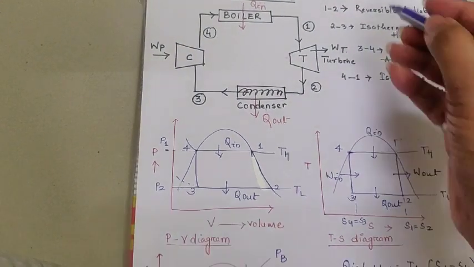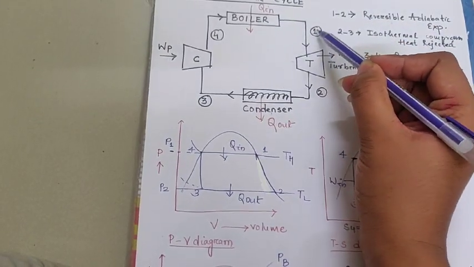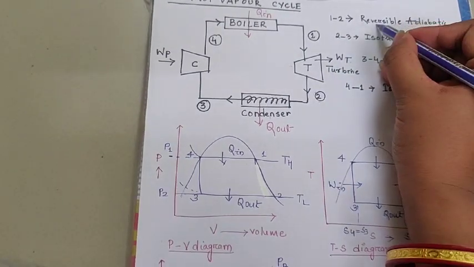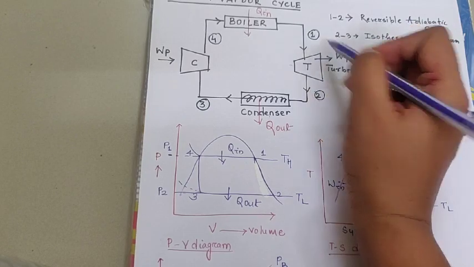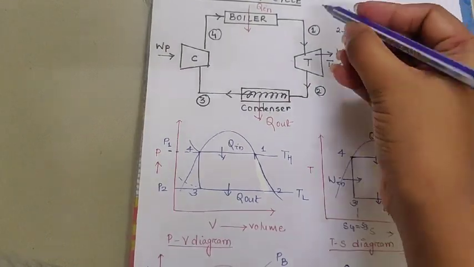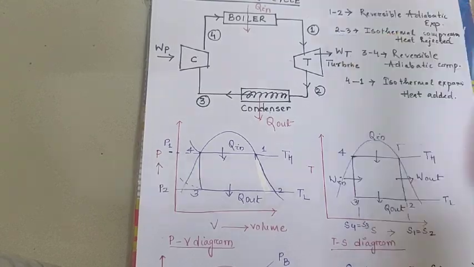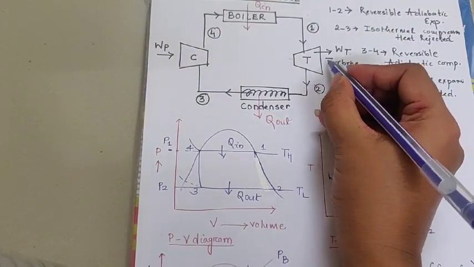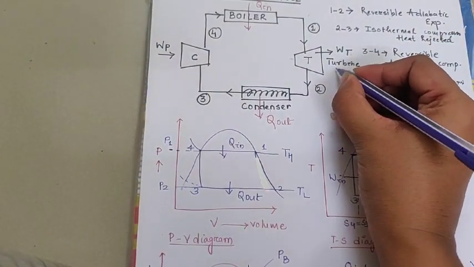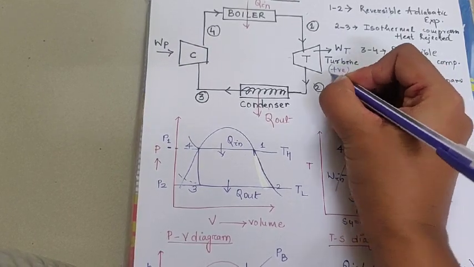Why are we saying this is a reversible process? Because from stages 1 to 2, every point is in equilibrium, because every reversible part is an equilibrium part, and we know that every equilibrium part is in thermal equilibrium, mechanical equilibrium, and chemical equilibrium. So in the turbine, here is the work output, and while work is being output, the work is considered as positive work done.